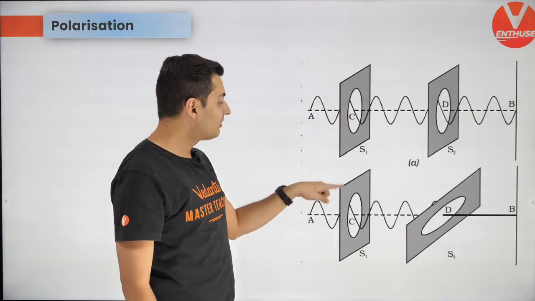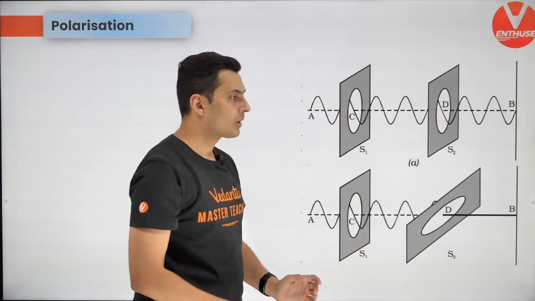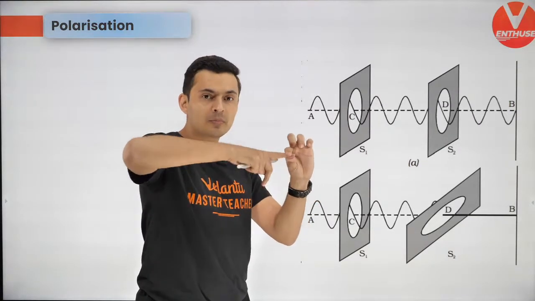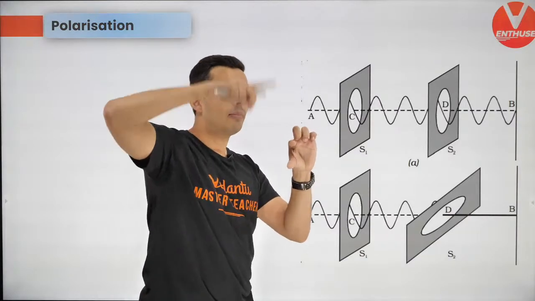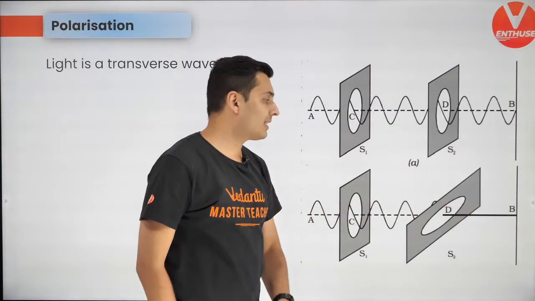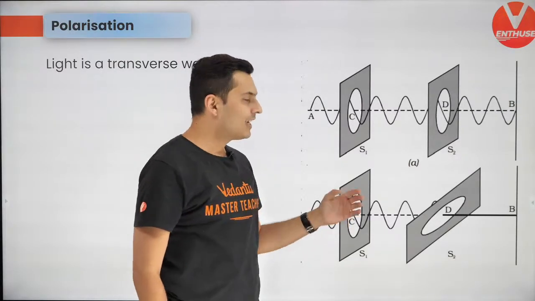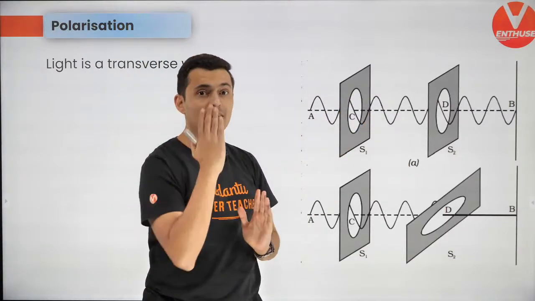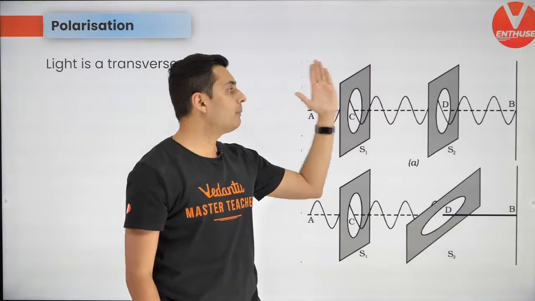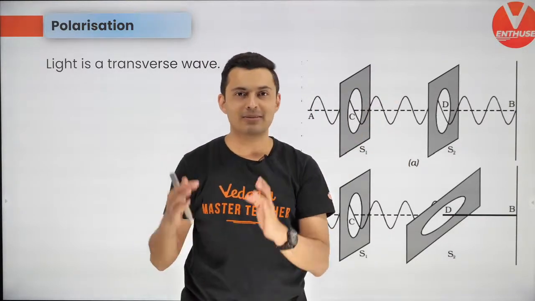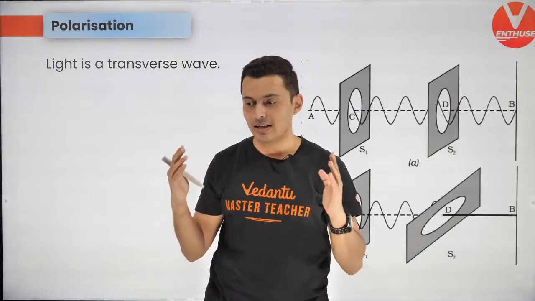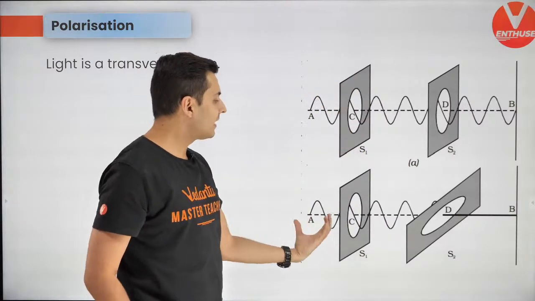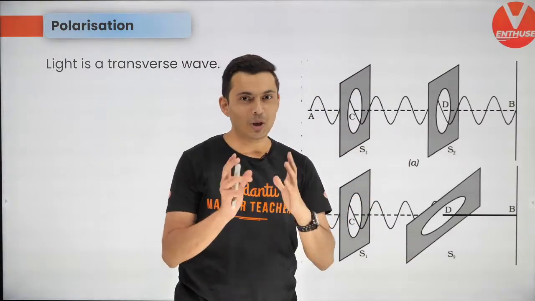But imagine that slit is made perpendicular. The wave wants to go up and down, but the slit is horizontal. That string won't be able to move. It will be stuck over there because the string wants to go up and down. So what will go on the other side? Nothing. So if a wave is moving up and down in one particular plane, that wave is said to be polarized. And transverse waves can be polarized. Keep this in mind. And this sheet is basically called a polarizer.